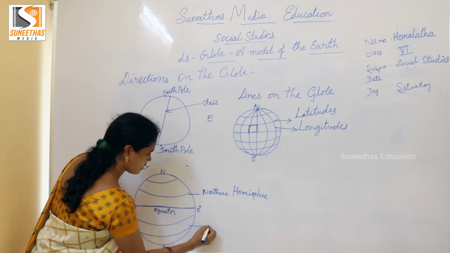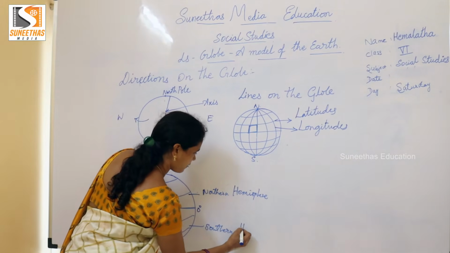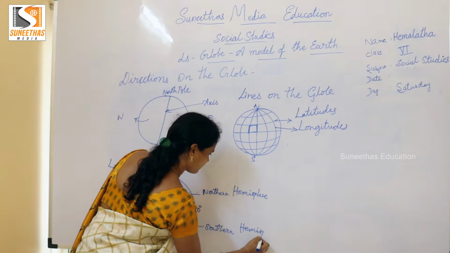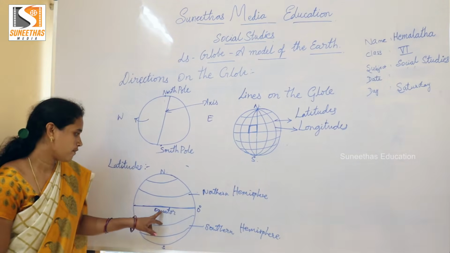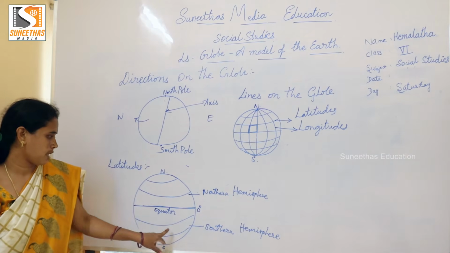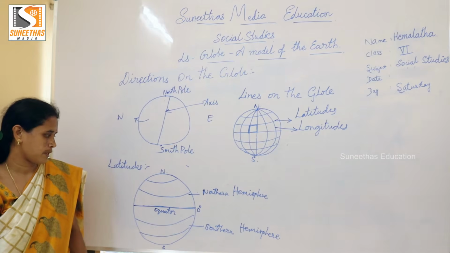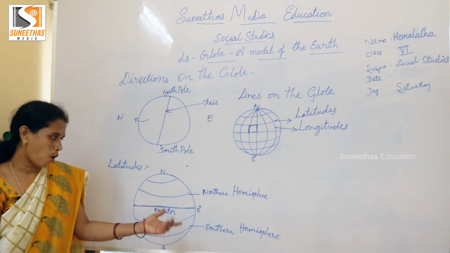The equator divides the earth into two parts. The top is the northern hemisphere and the south is the southern hemisphere. The equator is the largest among all latitudes.